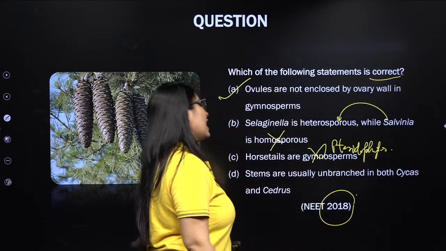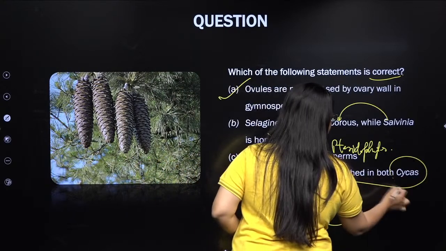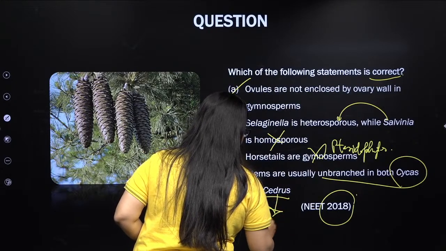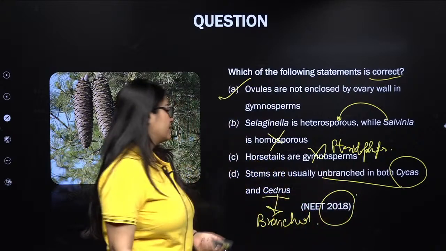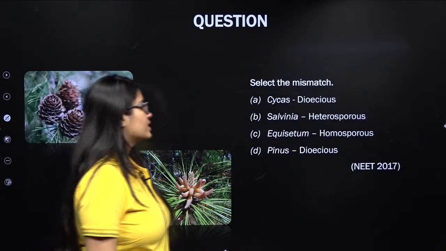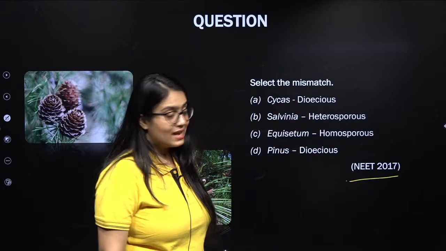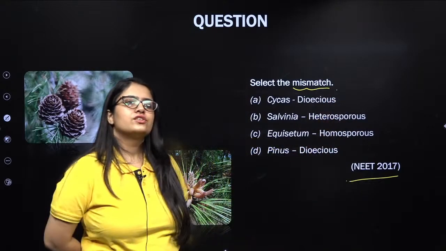Stems are usually unbranched in both Cycas and Cedrus? No, the stem is unbranched in Cycas, but Pinus and Cedrus are branched. And this is given in NCERT, nothing outside NCERT. Next question, this was asked in NEET 2017. Select the mismatch. Which of the following is the mismatch?